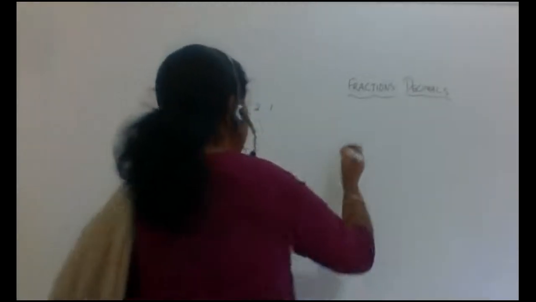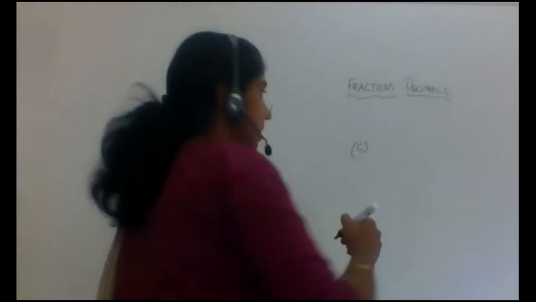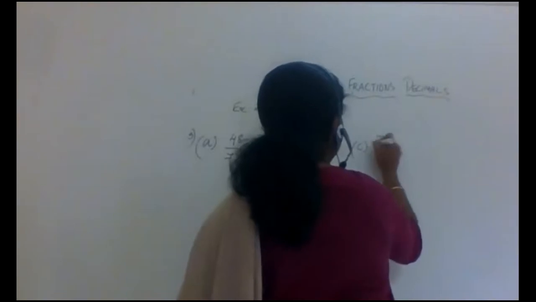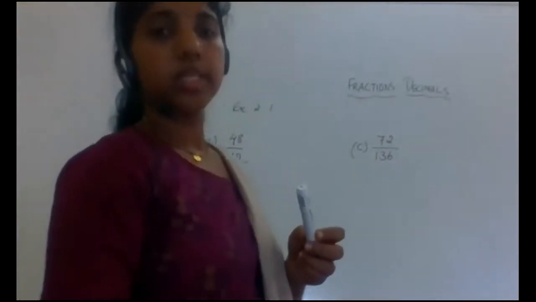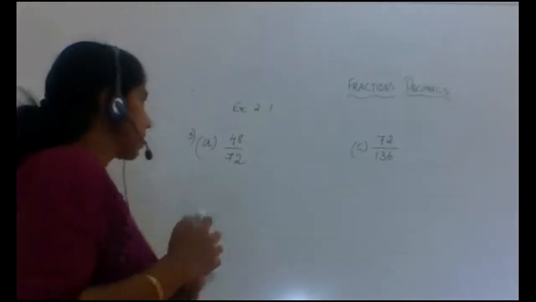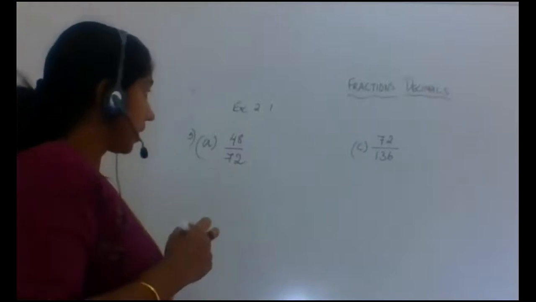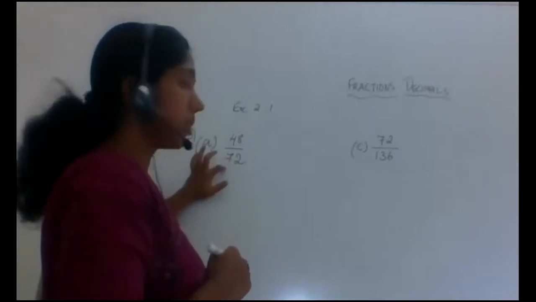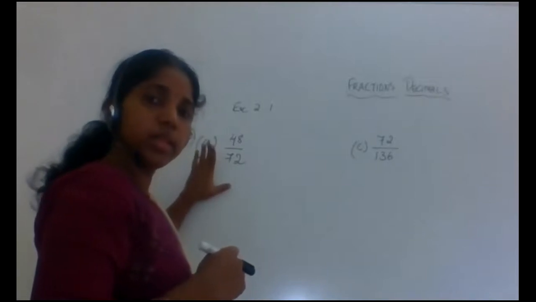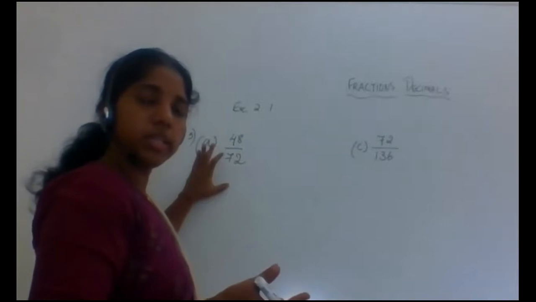And the next, C, is 72 by 136. Now we have to convert these to the simplest form. So first we will convert 48 by 72. Now look at the numbers 48 and 72. Does it go in any of the tables?